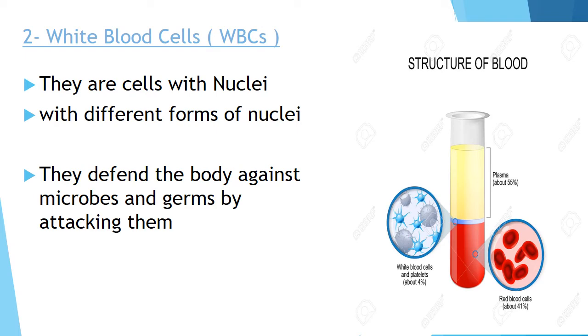Now, the white blood cells. They are the white blood cells with nuclei, okay? So the white blood cells have a nucleus or have nuclei, have a core, okay? And they have different forms or different shapes of nuclei, okay? Type. What is the function of the white blood cells? They are like the warriors. They defend our body against any microbe, okay? They attack germs, they attack microbes, so they defend the body against any microbes and germs by attacking them.